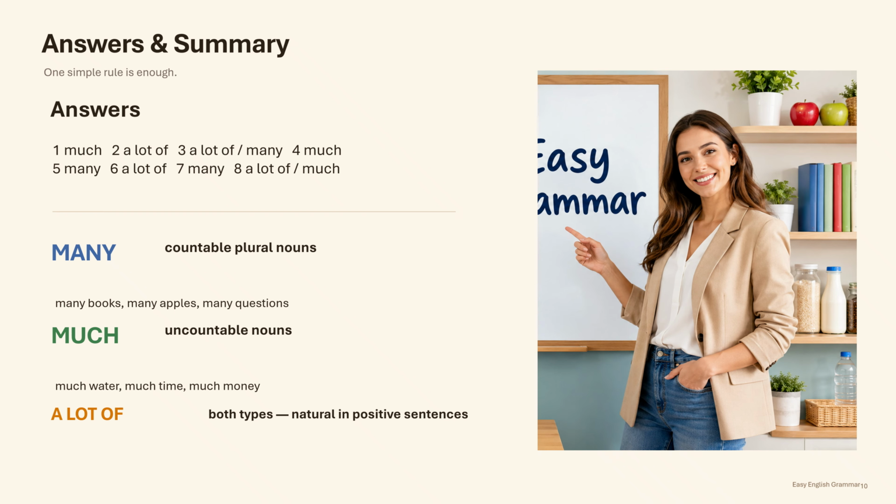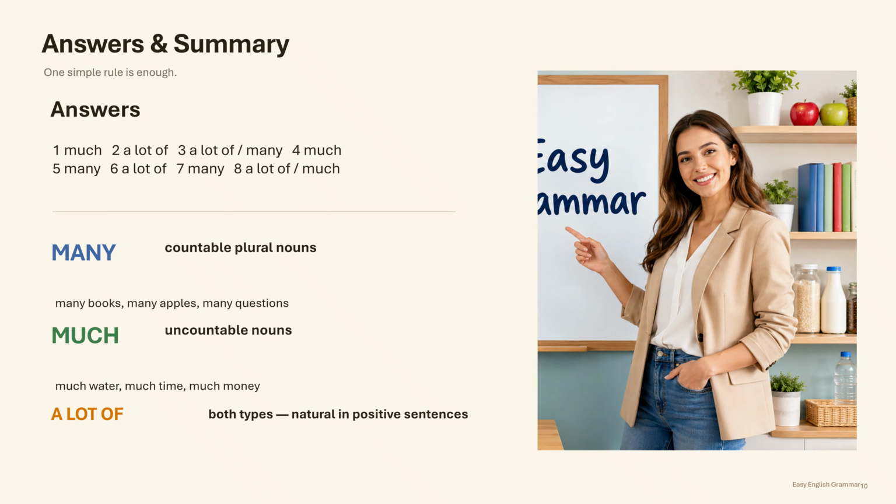Do you have many questions? Number 6 is a lot of. We ate a lot of rice for lunch. Number 7 is many. How many apples did you buy? And number 8 is usually a lot of. He has a lot of experience. Much experience is also grammatically possible, but it sounds more formal.